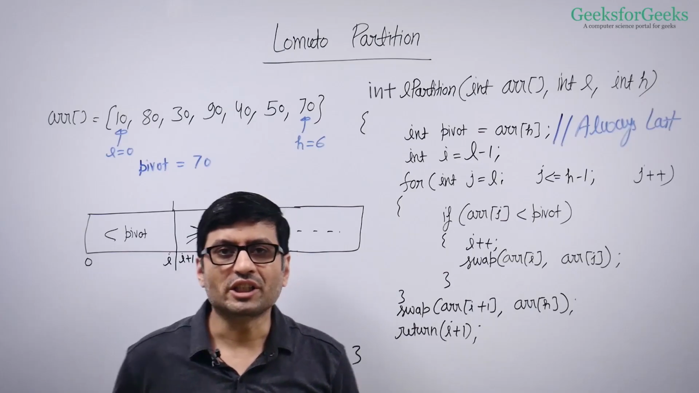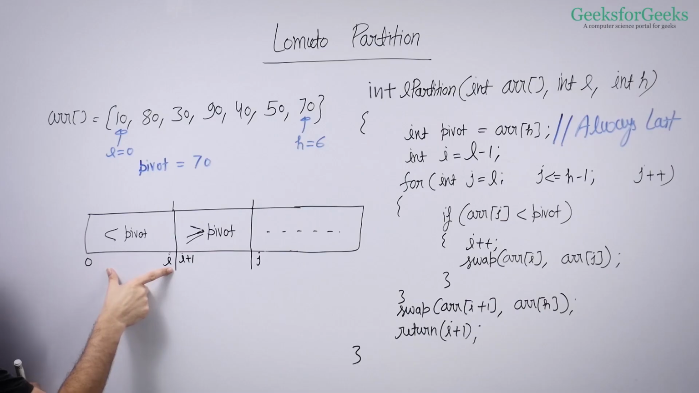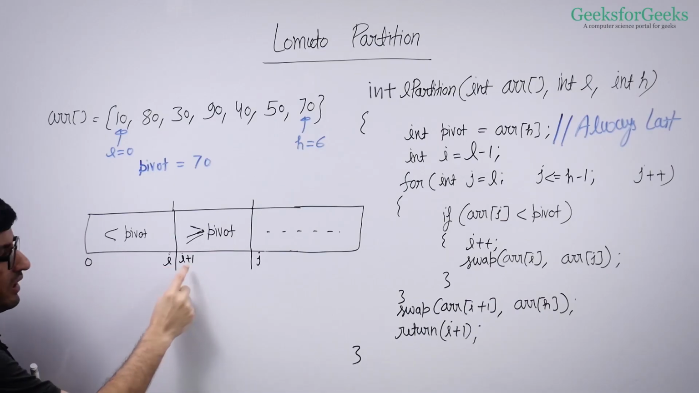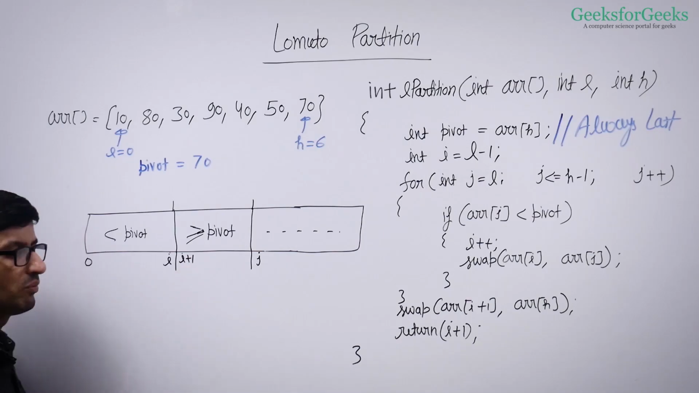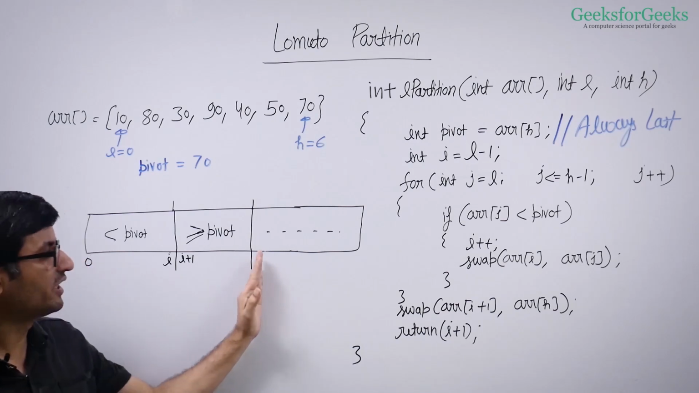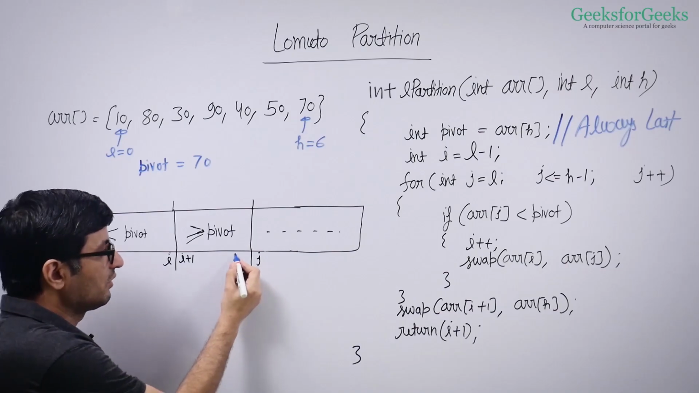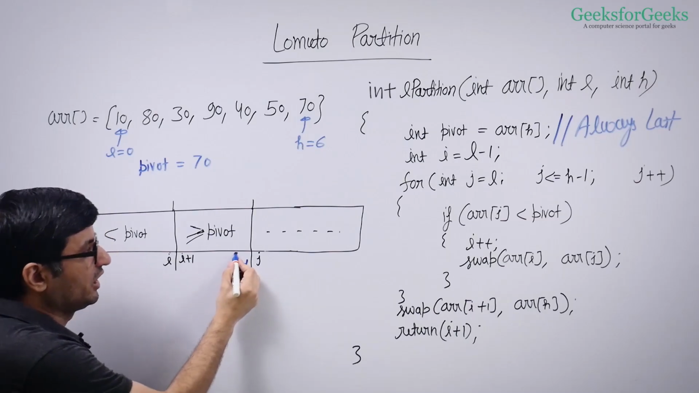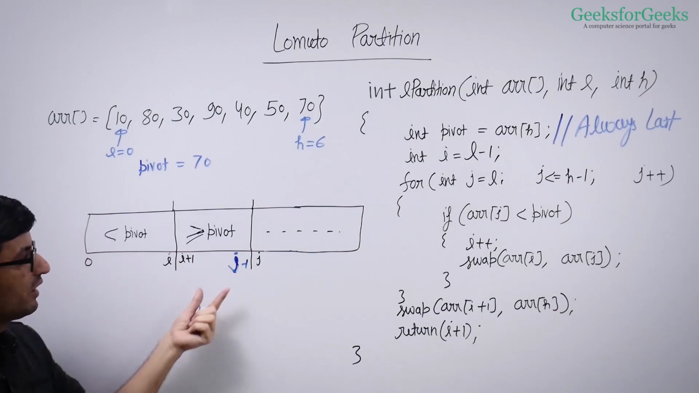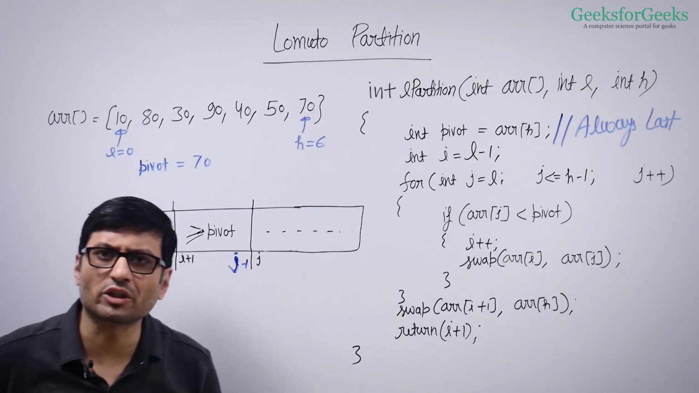While we are traversing, we ensure a few things. We ensure that the elements from 0 to I are smaller than the pivot. Elements from I plus 1 to j minus 1 are greater than or equal to the pivot. So when we are at the jth index, we are sure about these things. We maintain this loop invariant: elements from 0 to I are smaller and these elements are greater than or equal to the pivot. How do we ensure that?